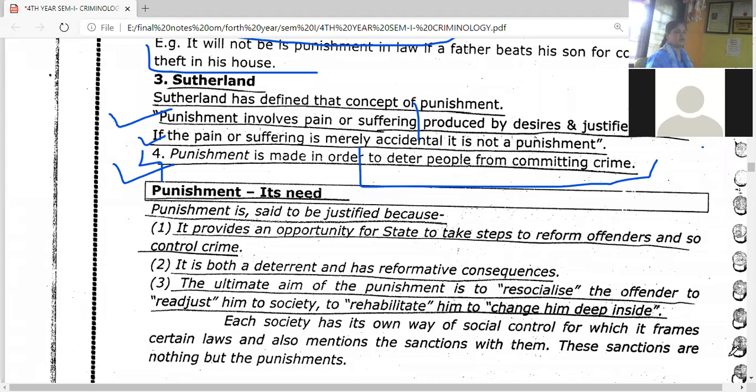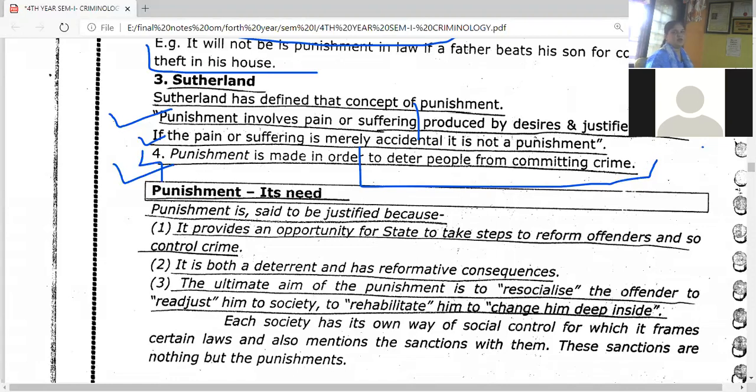Number 3, that unpleasant, painful act or infliction is to be made on you in the name of the state. You are not going to give the punishment; punishment is to be given by the state. So there are 3 things. You have committed the wrong. For the wrong, you are going to suffer some pain, and that pain is inflicted by the authority of the state. Okay, so that suffering is considered as punishment.